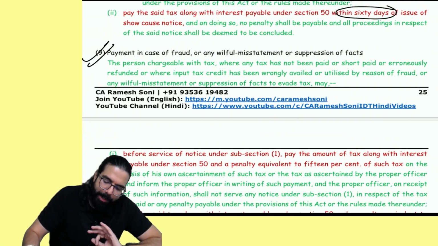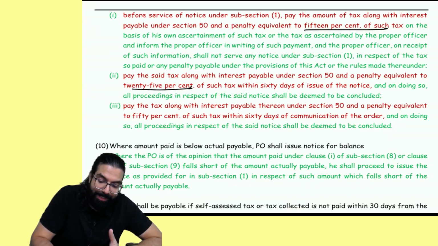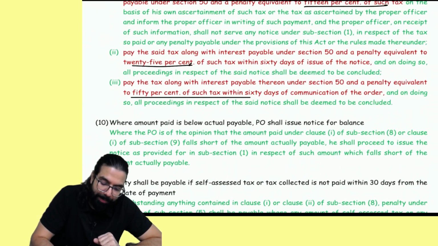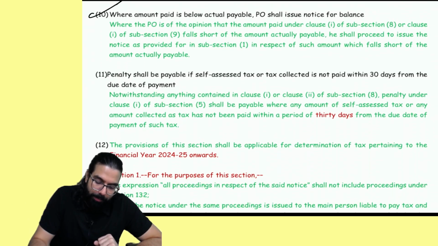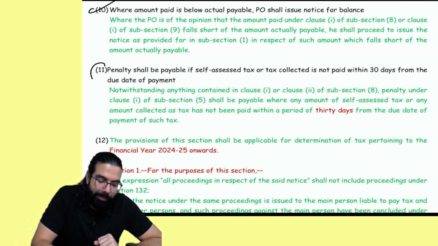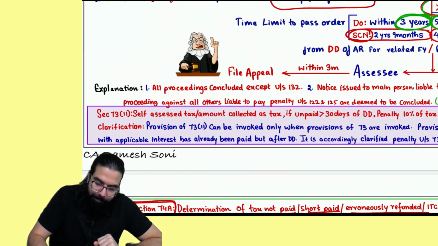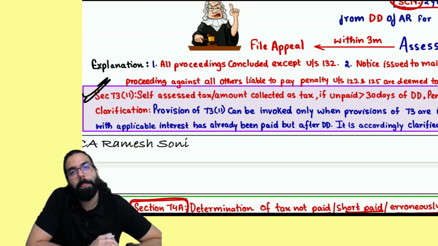In fraud cases, I have told you 15%, then it is 25%, and if you make the payment within 60 days, then 50%. And after that, it is 100%. There is nothing else here. This point which I had told you earlier was there, and this point is still there.